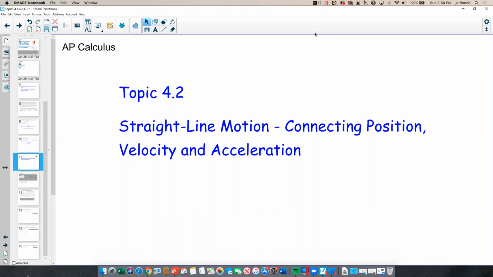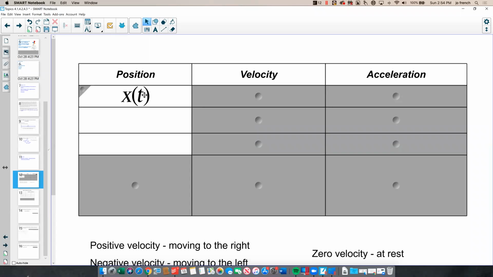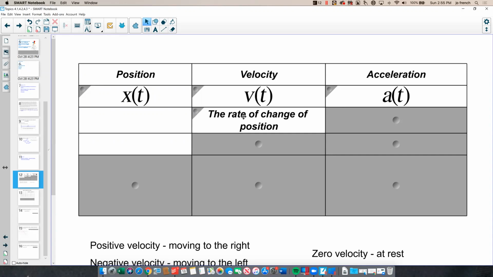And this is topic 4.2, straight line motion connecting position, velocity, and acceleration from the AP Calculus AP classroom curriculum. Well, let's look at how position, velocity, and acceleration are all tied together. Well, position, we will use x of t to measure position along an x-axis. And as that position changes, we'll look at its velocity, which is v of t in most cases, and then acceleration, a of t.